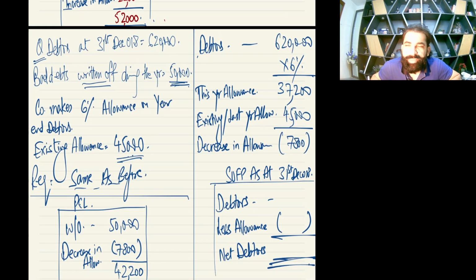Now again you need to make SOFP, and SOFP is always as at, that means closing numbers to be posted. So closing numbers are 620,000 is your year end debtors, and what is the total amount of allowance you make on this? It's 37,200. See, be careful with SOFP. So 620,000 minus 37,200.